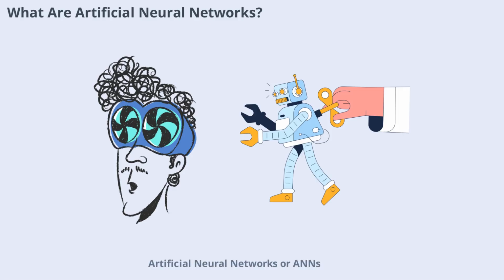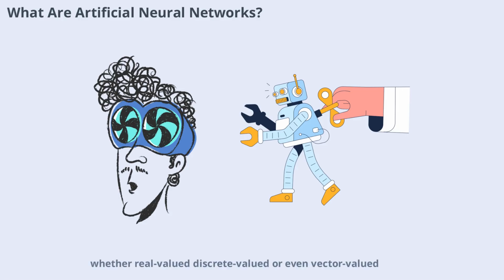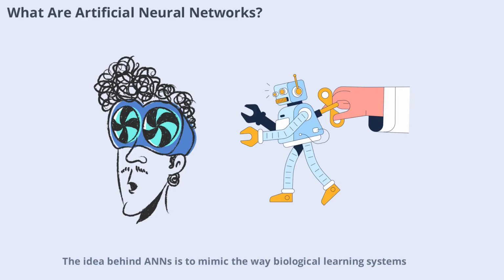Artificial neural networks, or ANNs, are powerful computational models inspired by the human brain. They provide practical methods for learning a wide range of target functions, whether real-valued, discrete-valued, or even vector-valued. The idea behind ANNs is to mimic the way biological learning systems, like our brains, process information through complex webs of interconnected neurons. In the world of machine learning, ANNs have become essential for tasks involving complex data, such as images or sounds. This scene sets the stage for our journey into the fascinating world of neural networks, where we'll explore how these systems learn, adapt, and solve real-world problems.